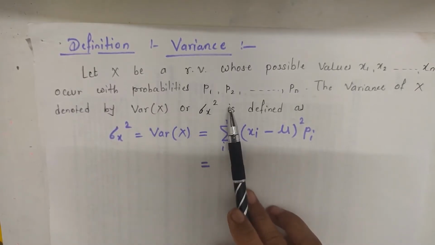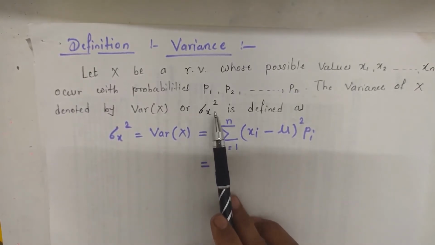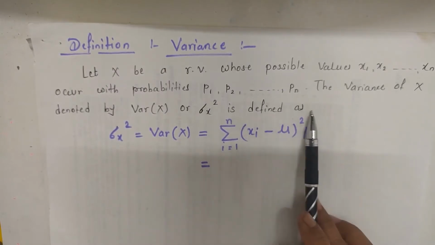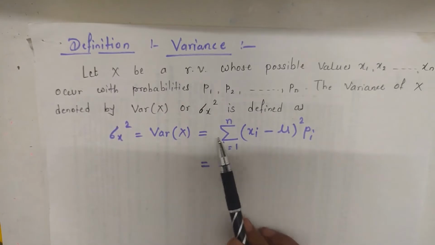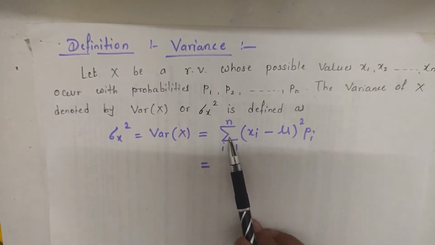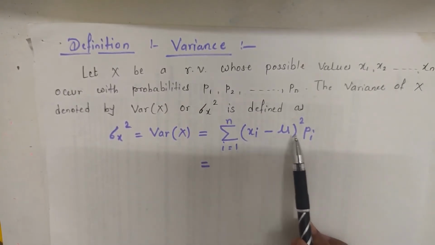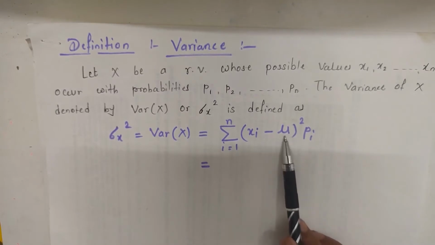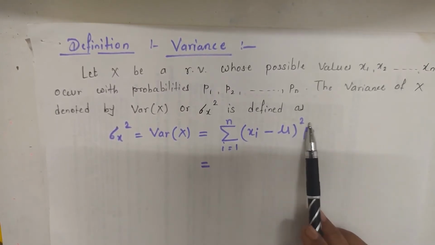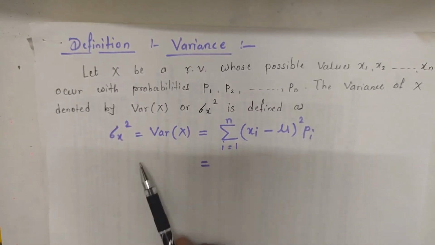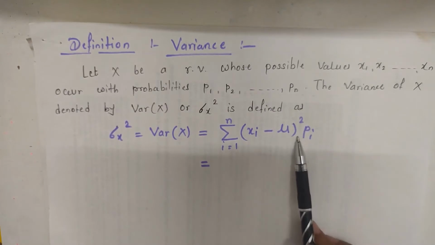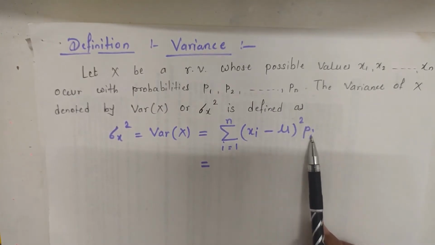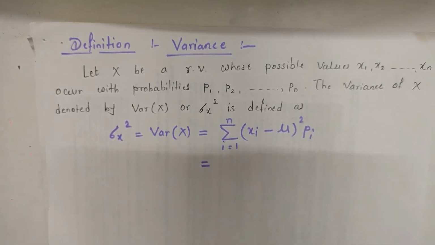The variance is defined as sigma X square equals variance of X equals the summation of (xi minus mu) whole square into pi, where mu means the expected value of X.